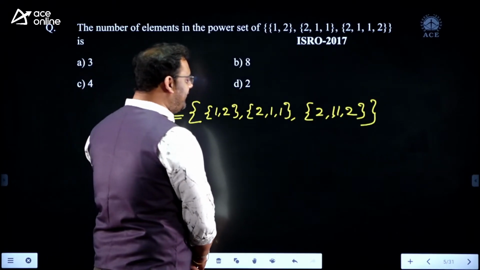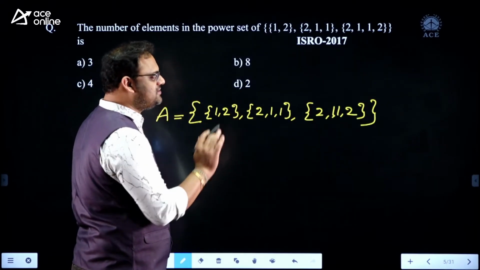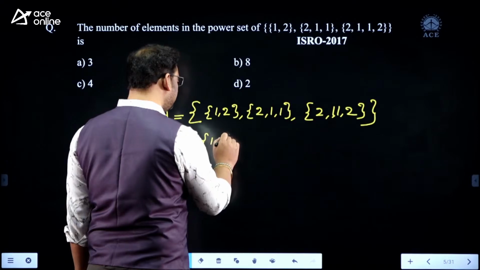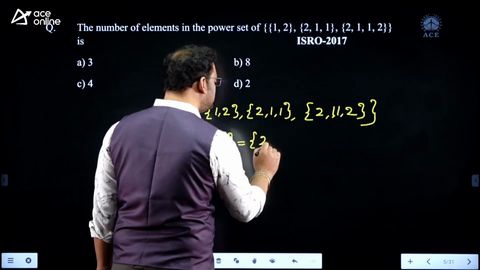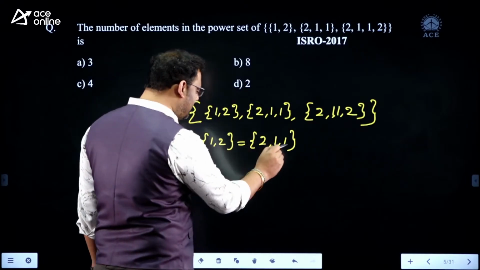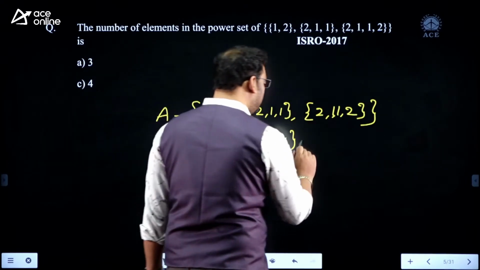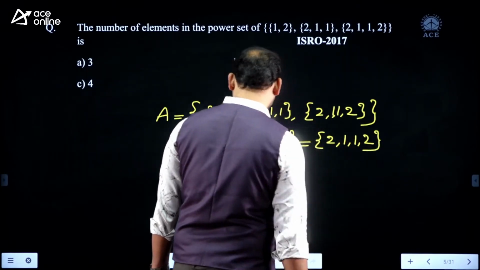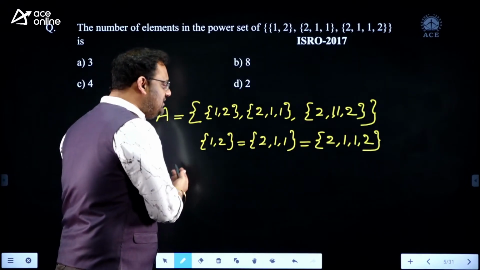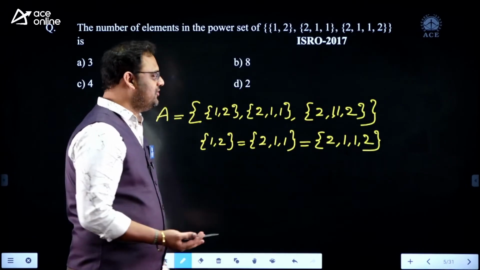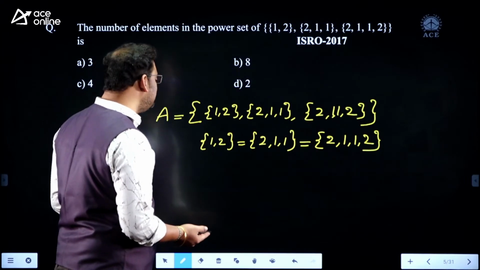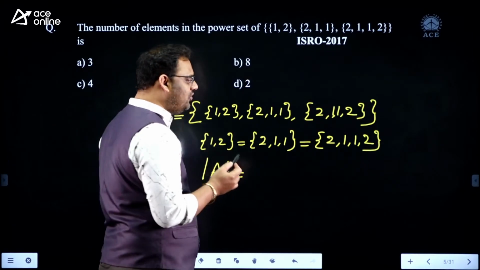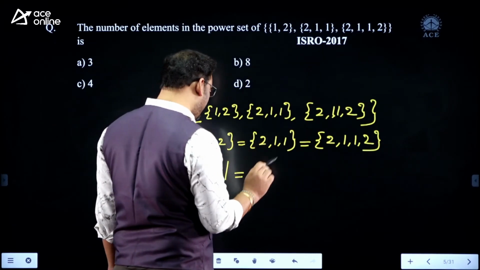So the set seems to be like a 3 element set, but actually it's not. Here I have the element {1, 2}. This {1, 2} is the same as {2, 1, 1}. Yes, 1 and 1 is the same. And here we have {2, 1, 1, 2}. If you observe, these 3 elements are actually the same. So if you ask me the size of the given set, the cardinality of set A, I can simply say it is only 1. There is only 1 element available.